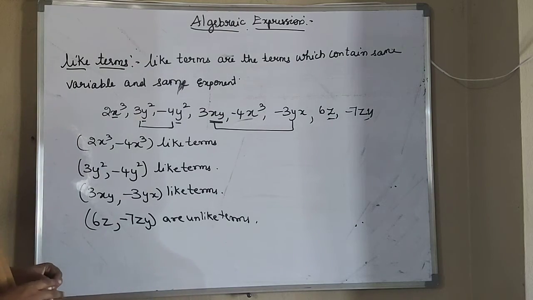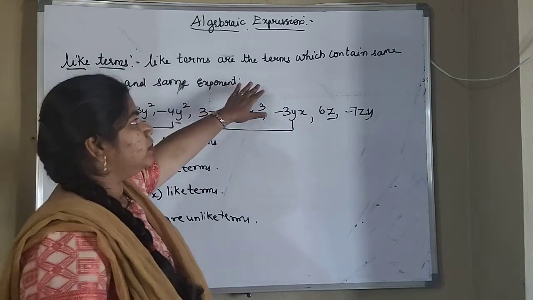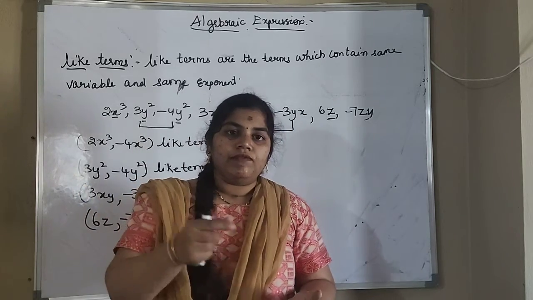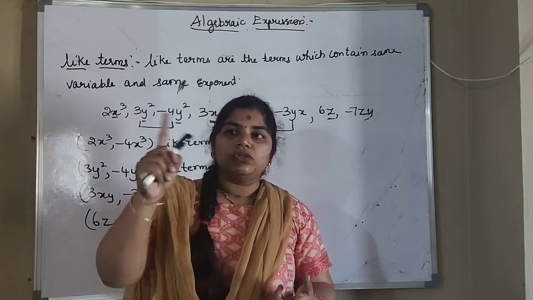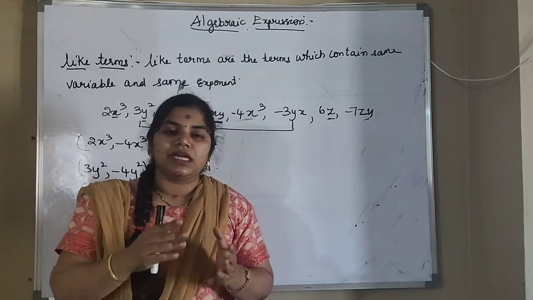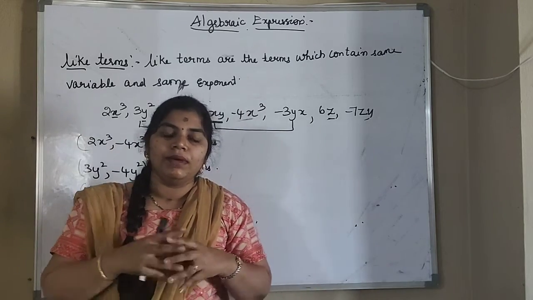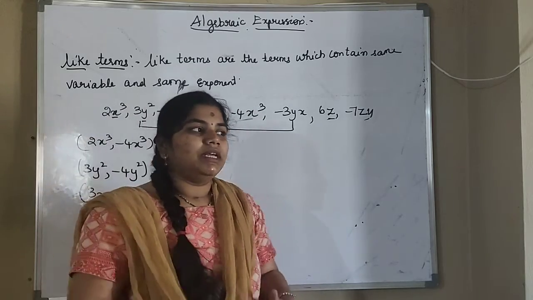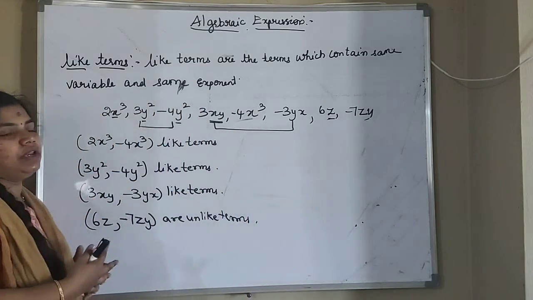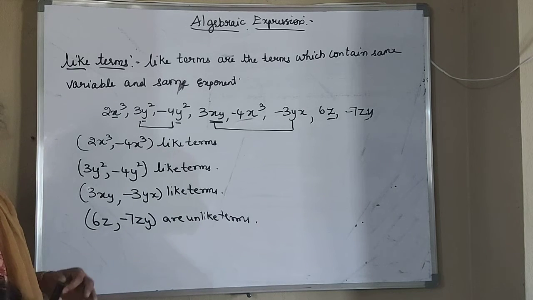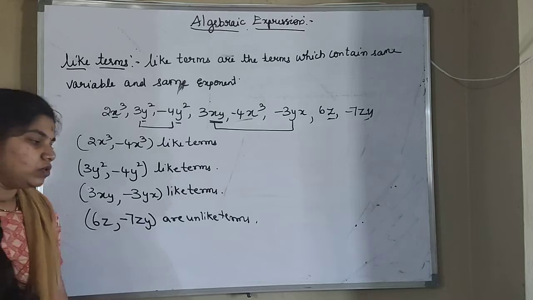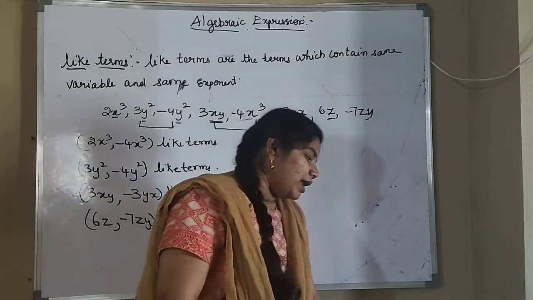So what do you mean by like terms? Like terms are the terms which contain the same variable and also the same exponent. Variable should be the same and also the exponent values. Exponent is nothing but the power value, which should be the same, and the alphabets also should be the same. Then only we will call the given 2 or 3 terms like terms. If they are not the same, we will call them unlike terms. So this is about like terms and unlike terms.